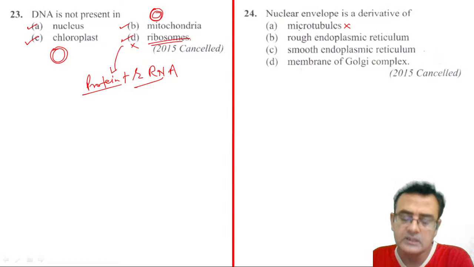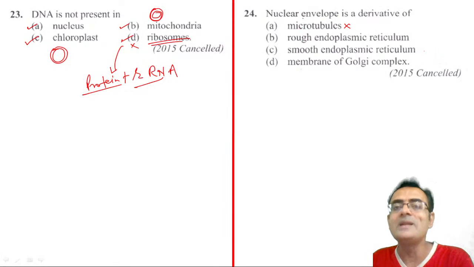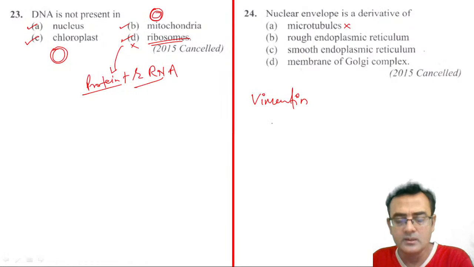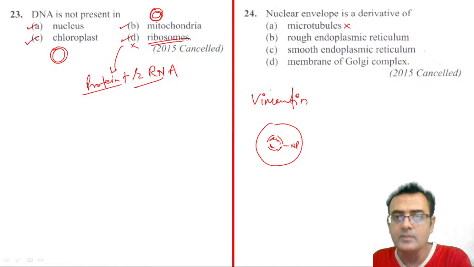Inside the nuclear envelope, vimentin is there, and that vimentin is nothing but a microfilament. Suppose this is the cell and this is the nuclear membrane. These are the nuclear pores, right? Here the vimentin layer is there inside to provide support. So that vimentin is a microfilament, not a microtubule. So the nuclear envelope is not from microtubule.